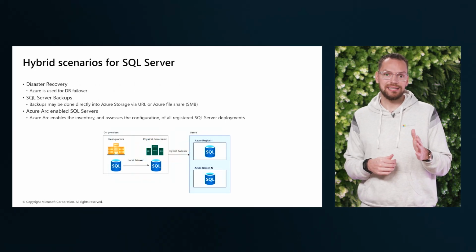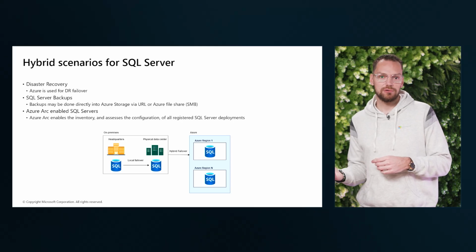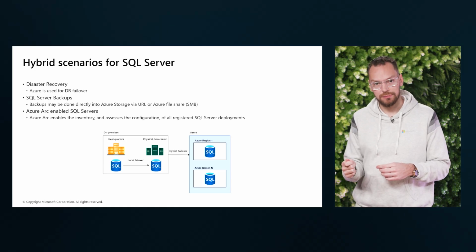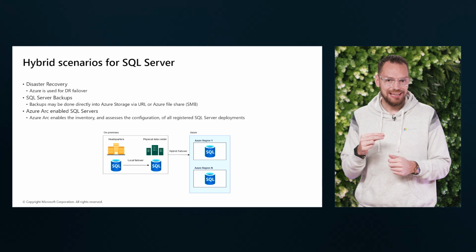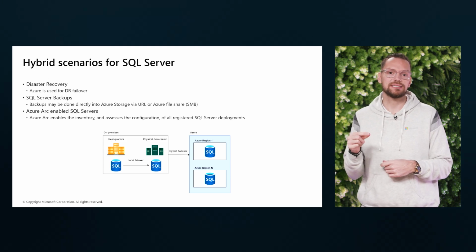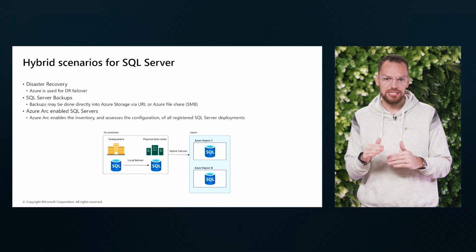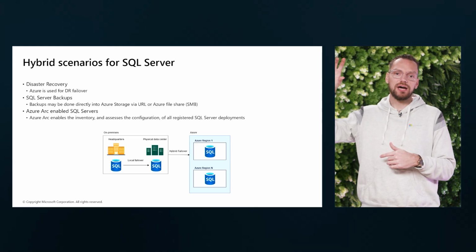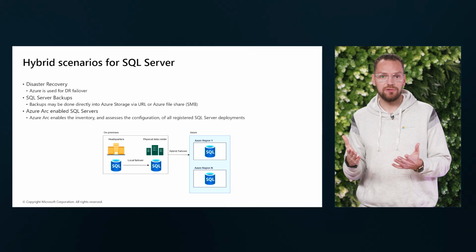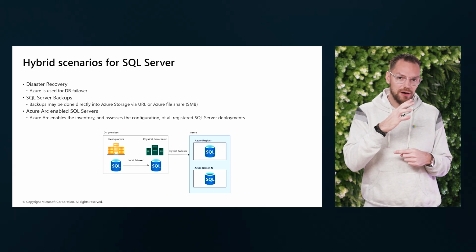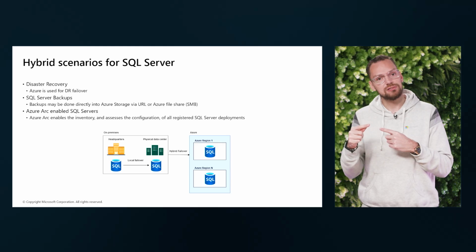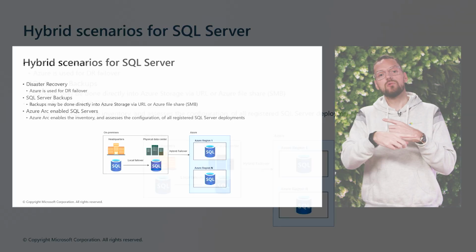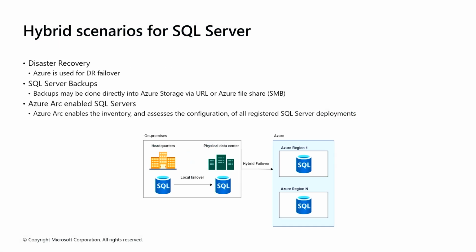I cannot talk about architecting data solution without talking about disaster recovery. Maintaining the availability and the integrity of our data is so important. It is interesting to see how we can leverage hybrid scenarios for our backup and disaster recovery. Related to our backup strategy, we could run our backups from our on-premises SQL Server directly into the Azure storage. And related to the disaster recovery strategy, we could have our Azure SQL solution be used as a disaster recovery location. So then if there is an issue with the on-premises location, we keep our data running on Azure.